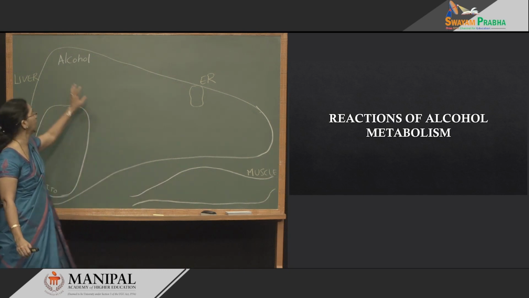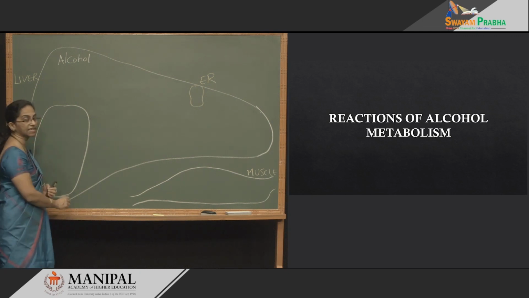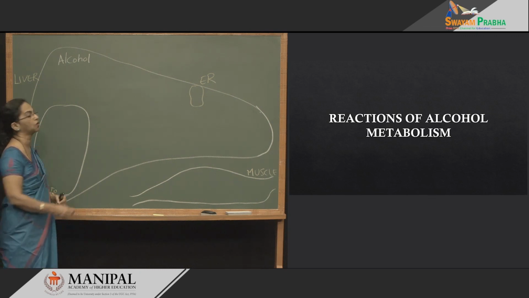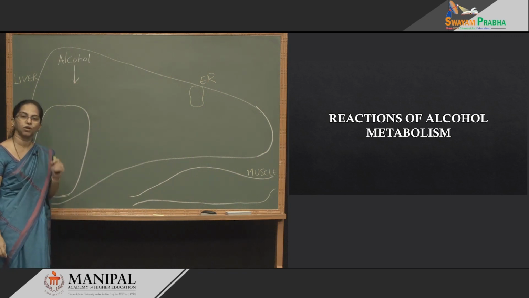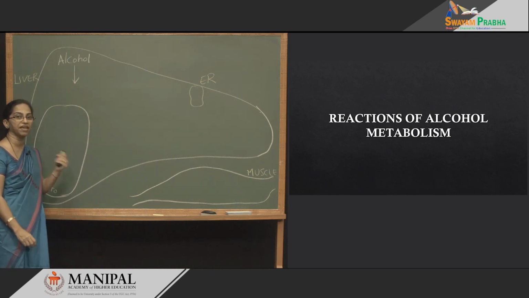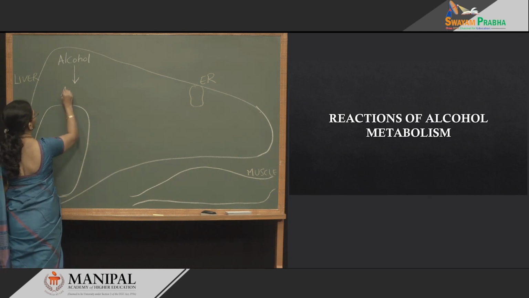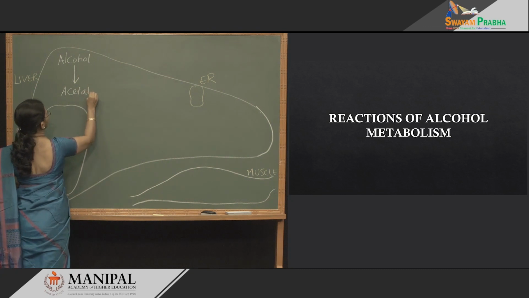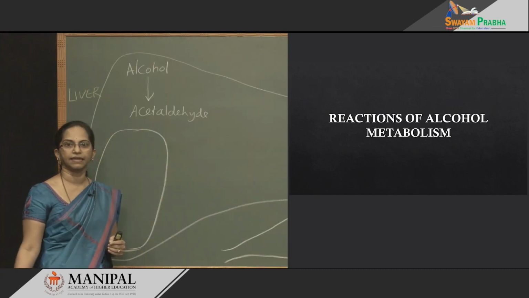So, let us begin. I have already drawn alcohol dehydrogenase, which is the first enzyme that acts on alcohol. What does alcohol dehydrogenase make alcohol into? It converts alcohol or ethanol to acetaldehyde.